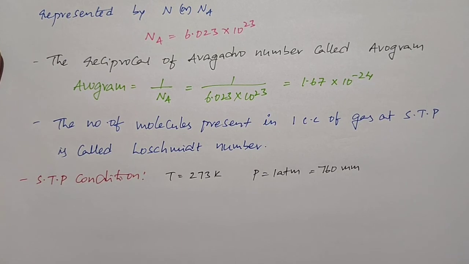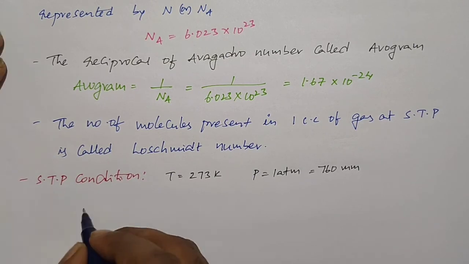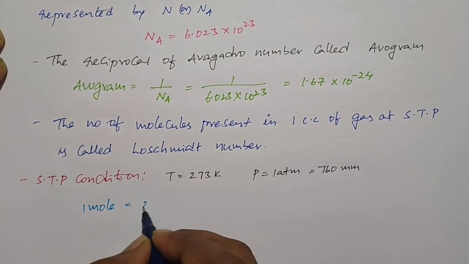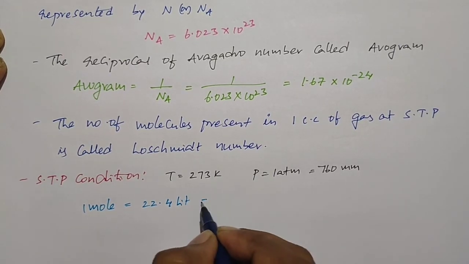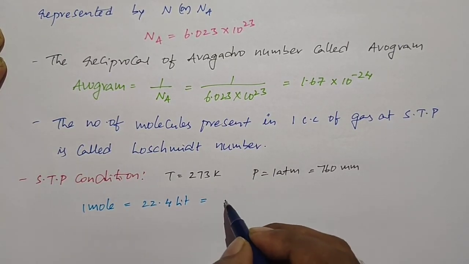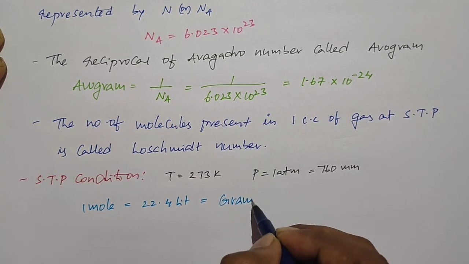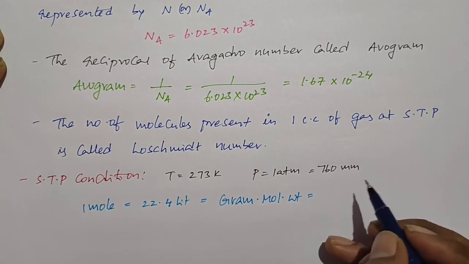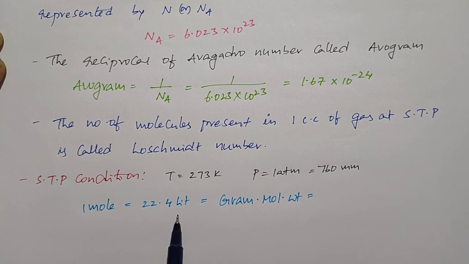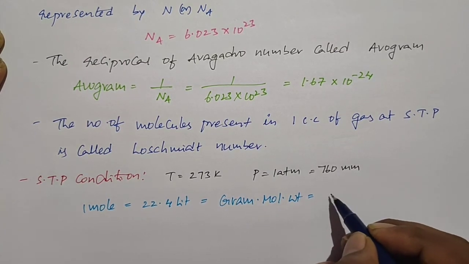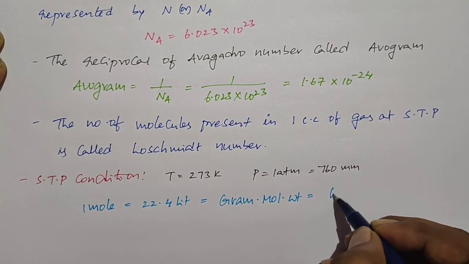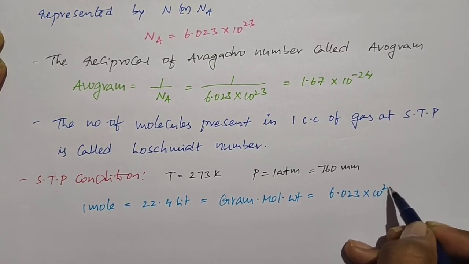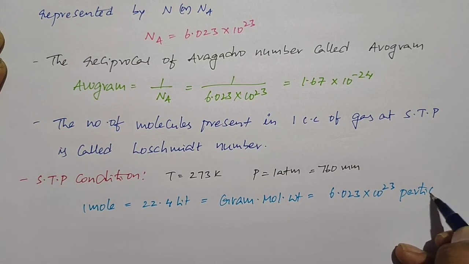So at STP conditions, 1 mole of substance can occupy 22.4 liters of volume, and it is equal to its gram molecular weight, and it consists of Avogadro number of particles, 6.023 into 10 power 23 particles.